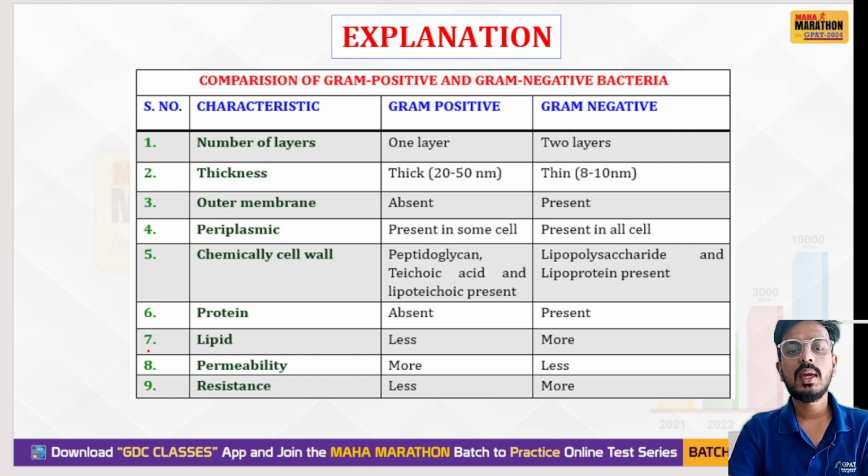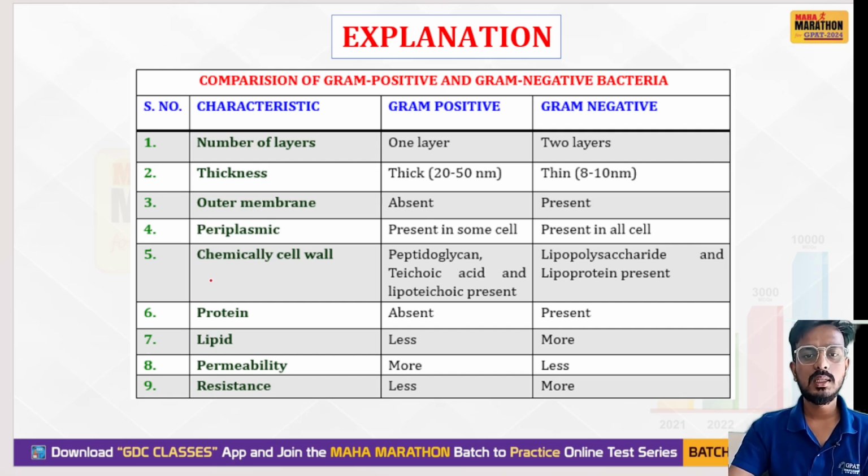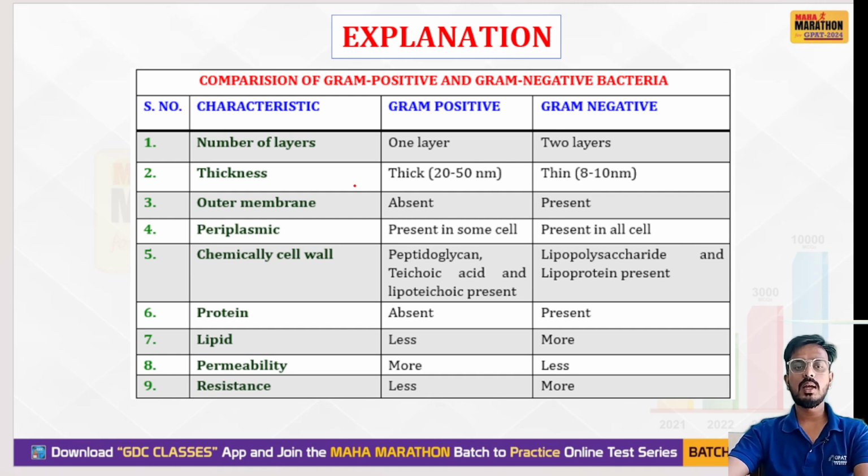Okay, next. Here you will see the comparison between gram positive and gram negative bacteria. If we talk about the number of layers, gram positive has one layer, whereas gram negative has two layers. As I told you, gram positive bacteria have a thicker cell wall, and gram negative bacteria have a thinner cell wall.